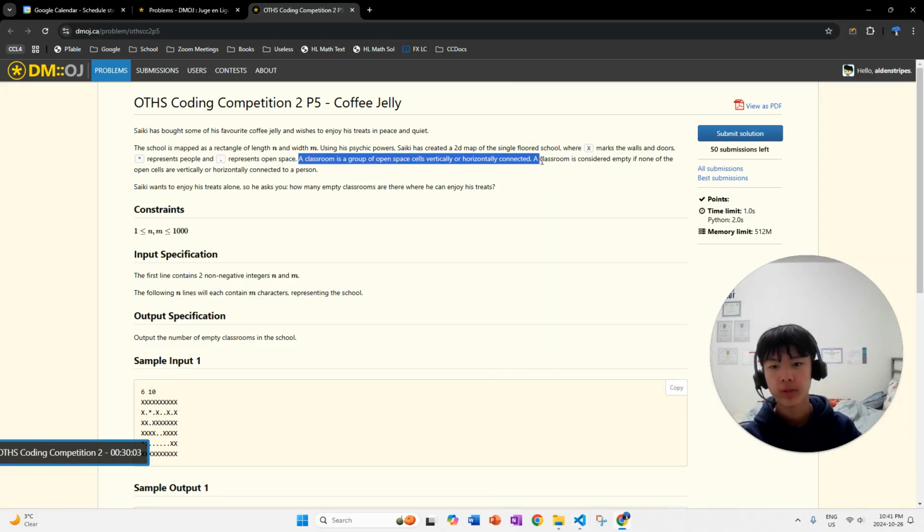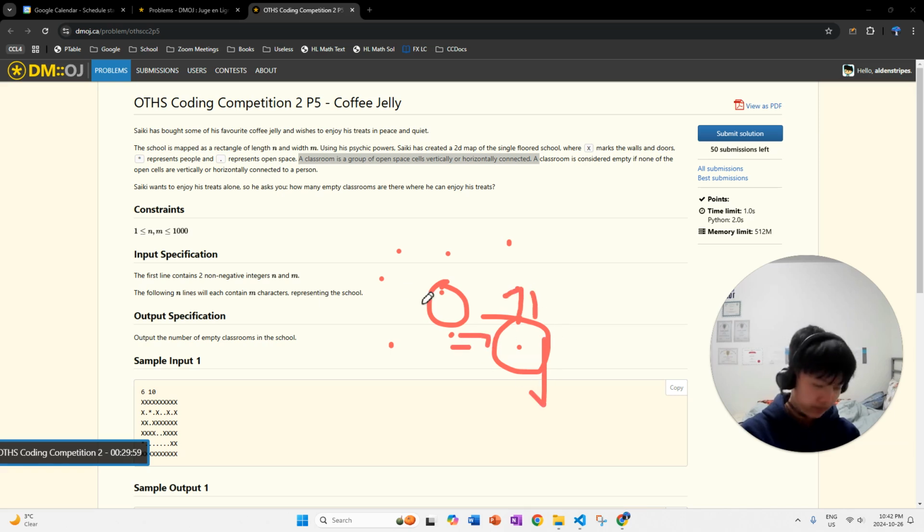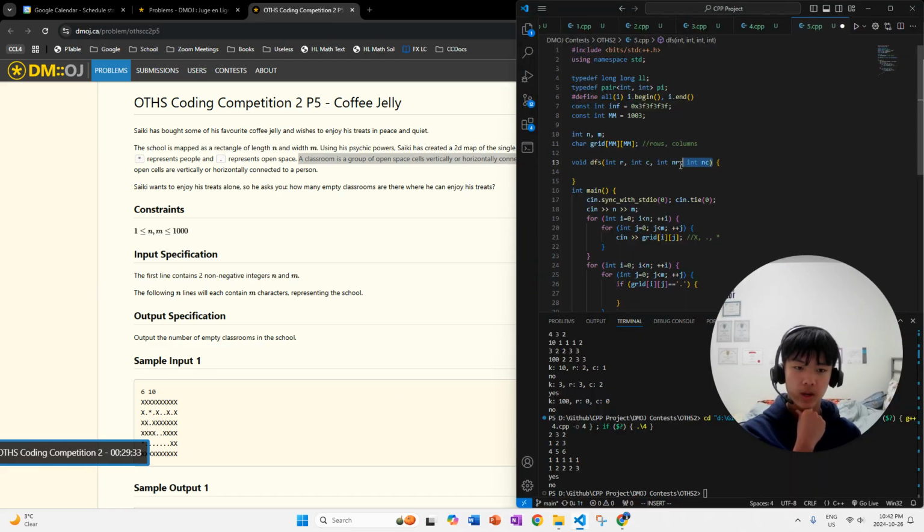A classroom is a group of open space cells vertically or horizontally connected, and that's why I mentioned top, bottom, left, right, because these are horizontally or vertically connected. But if you had an arrangement like this, these two would not be connected, so you only have top, left, bottom, right to consider open cells connected. New r, new c just means the new cell that we're considering.